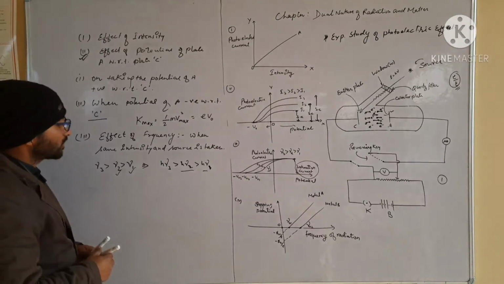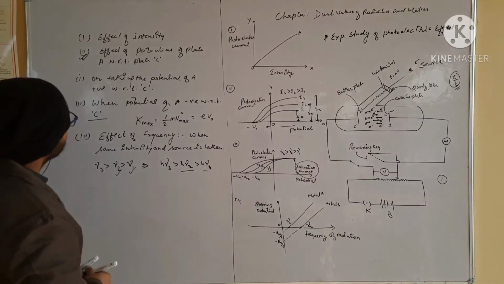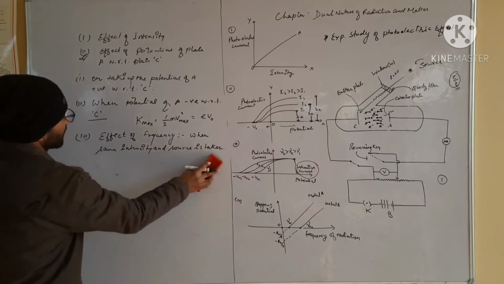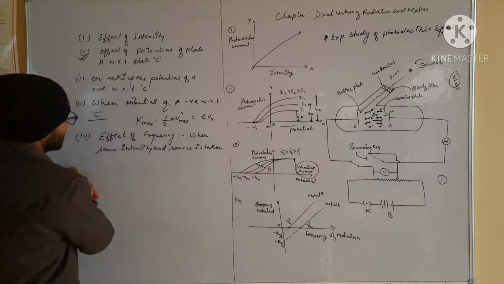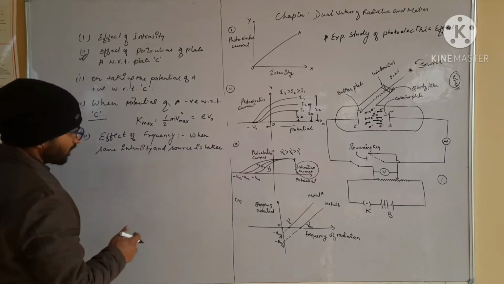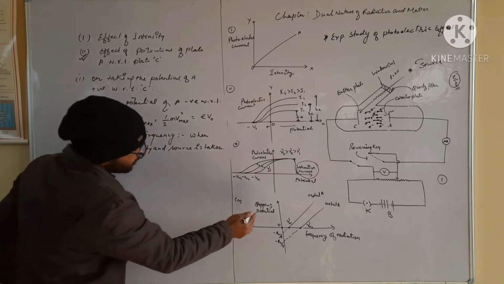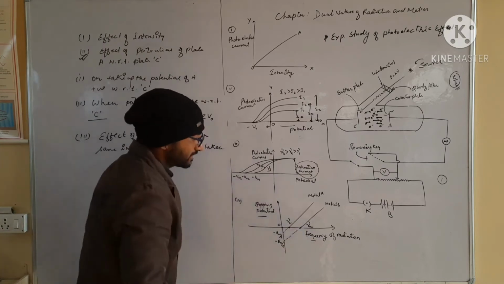Now after that we talk about the graphical representation between the stopping potential and the frequency of incident radiation.